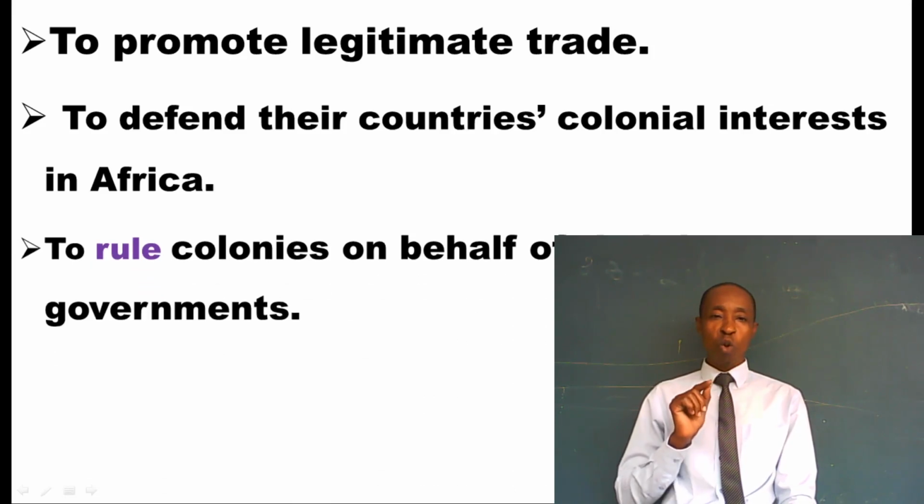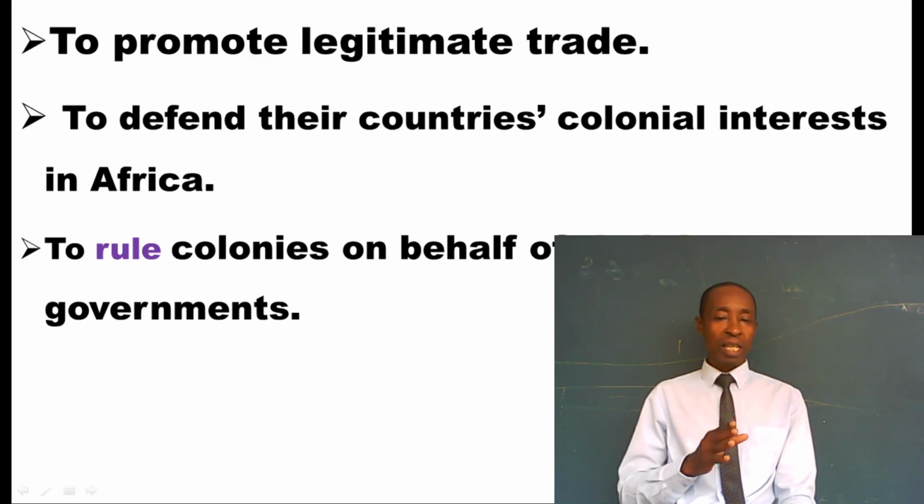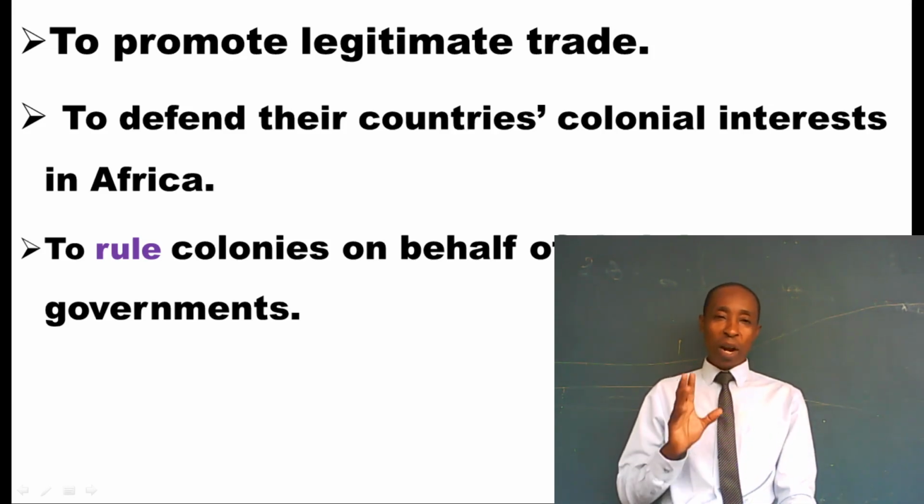Then to rule colonies on behalf of their governments, on behalf of their countries. So those are the things we want to understand better. We want to put them into categories, the political category and the economic category. But as we get on, I want you to realize that these people came mainly for economic reasons, then the other things came on later.